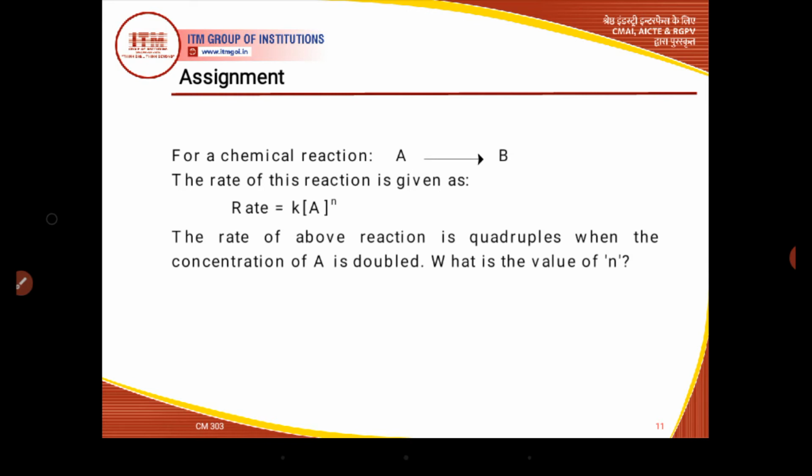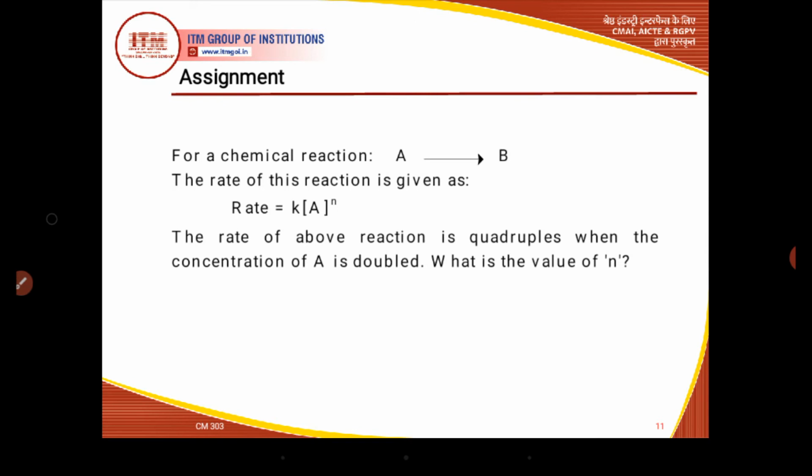But when the reaction is a complex reaction, a reaction having multiple steps, we can find out the exact mechanism of such reactions by utilizing the values of order of reaction. So we will discuss all these things in